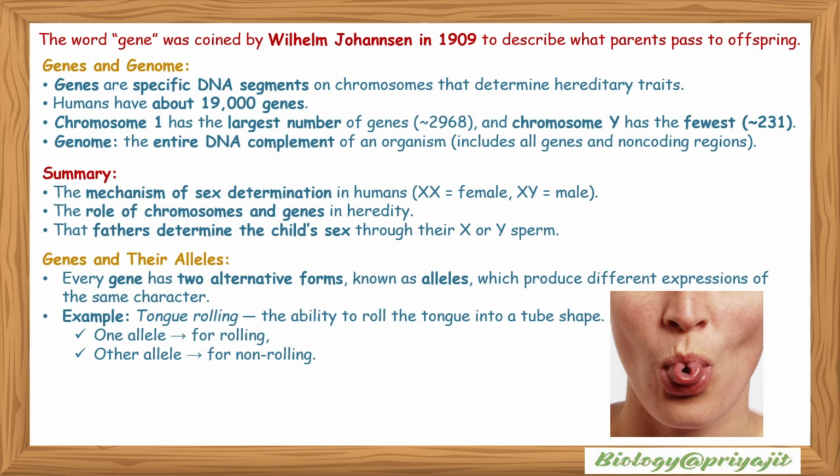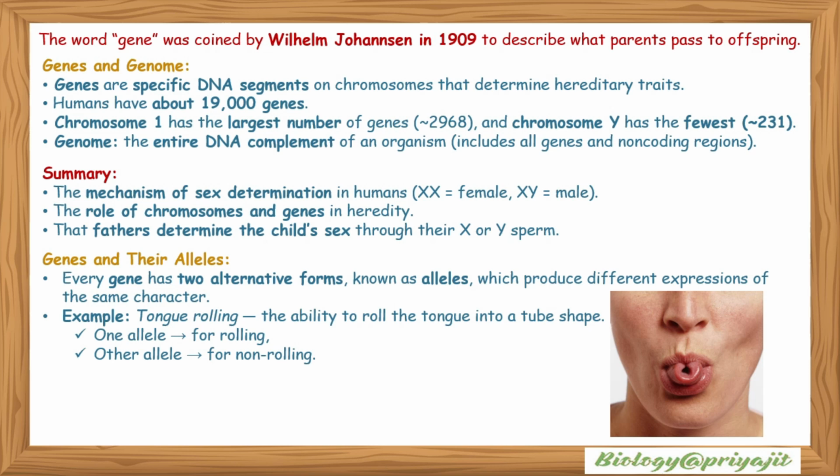Genes and chromosomes. Genes and genome. Genes are specific DNA segments on chromosomes that determine hereditary traits. Humans have about 19,000 genes. Chromosome 1 has the largest number of genes, approximately 2968, and the Y chromosome has the fewest, 231 genes. The genome is the entire DNA complement of an organism and includes all genes and non-coding regions.